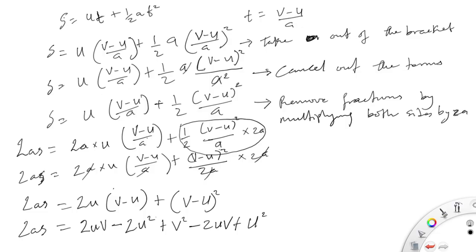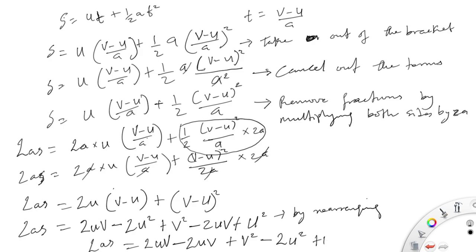By rearranging, we would have 2as is equal to 2uv minus 2uv plus v squared minus 2u squared plus u squared, where this and this goes.